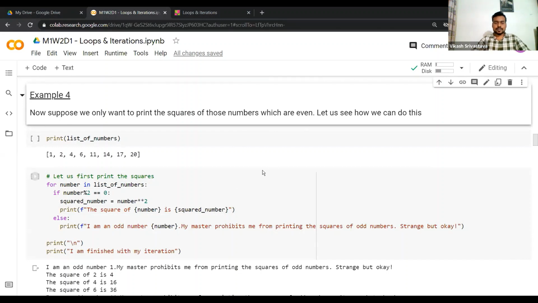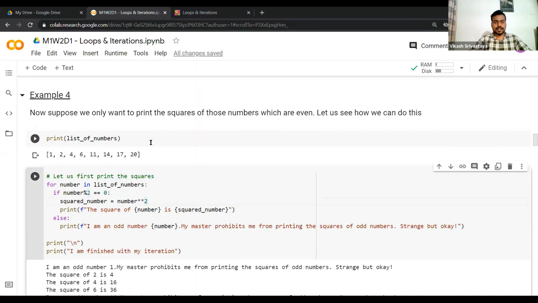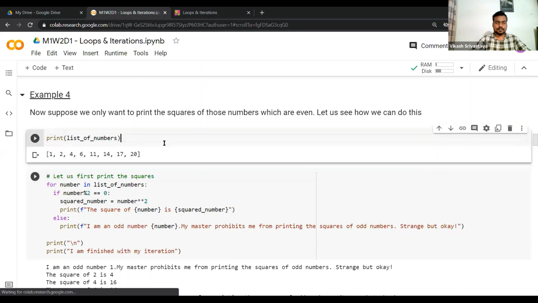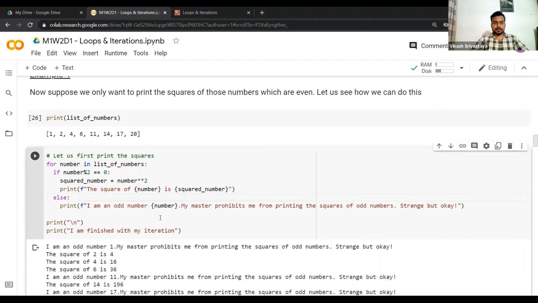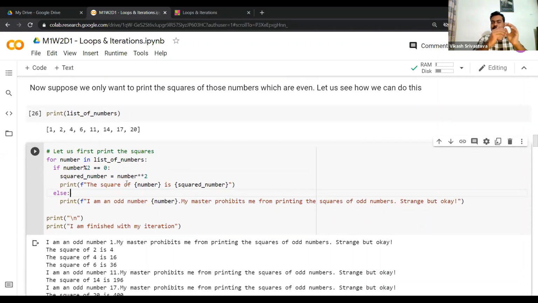So we have this original list of numbers from above, right? It has these elements: 1, 2, 4, 6, 11, 14, 17, 20. Now I only want to print the squares of those numbers which are even.